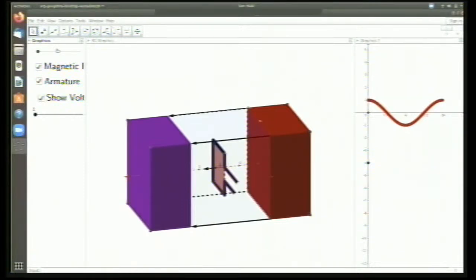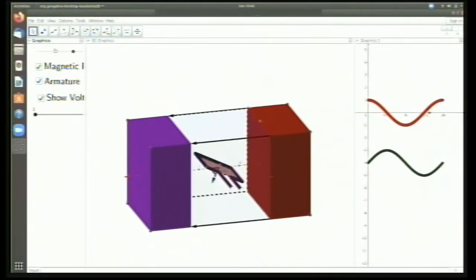Let's see how that voltage develops. Here I have a green shape which gives the voltage developed across this coil. That is how AC is generated, and you can see that the AC shows a sine wave.